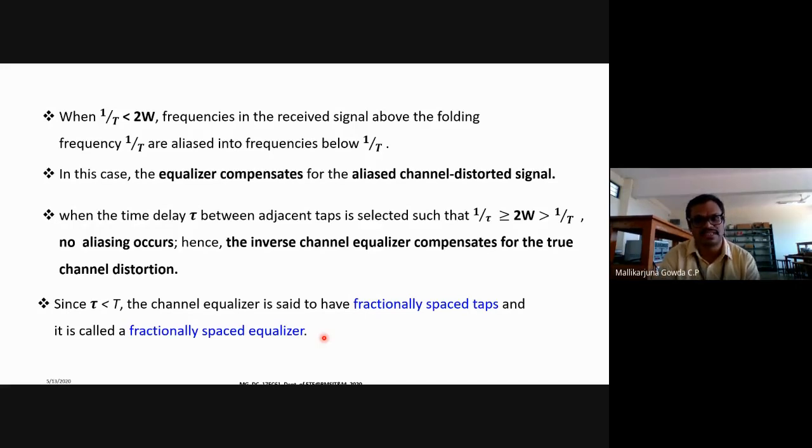When I call this a symbol spaced equalizer, and when I call this a fractionally spaced equalizer. When the time delay between the adjacent taps is greater than the symbol interval, in such a case I call the FIR channel equalizer the symbol spaced equalizer. When the time delay between the adjacent taps is less than the symbol interval, the channel equalizer will have fractionally spaced taps, and I call that a fractionally spaced equalizer.